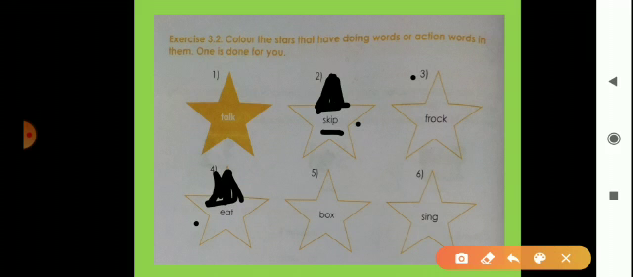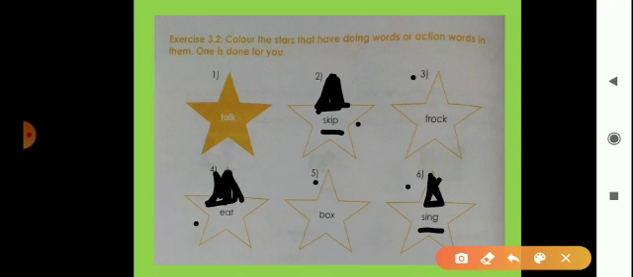And then the fifth is box. Is the box action word? No. It's a naming word. So leave it. And then number 6. The word is sing. S-I-N-G, sing. And it's an action. So dark this star also. Means we should dark the stars of number 2, number 4 and number 6, because these are action words.